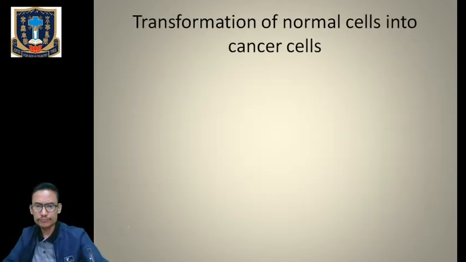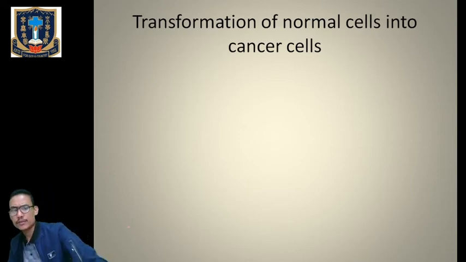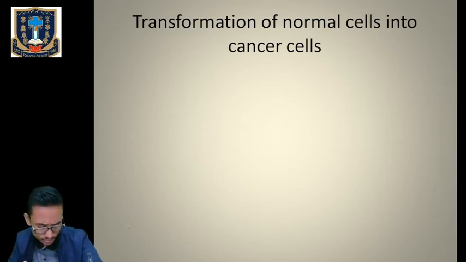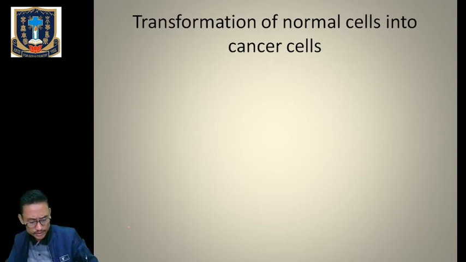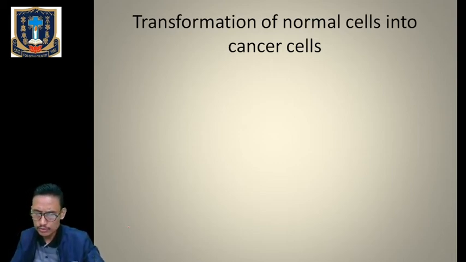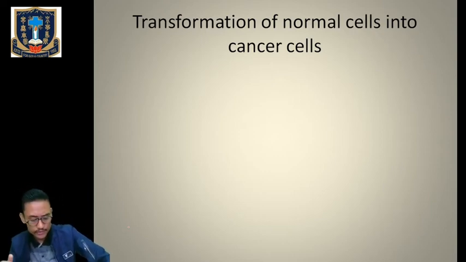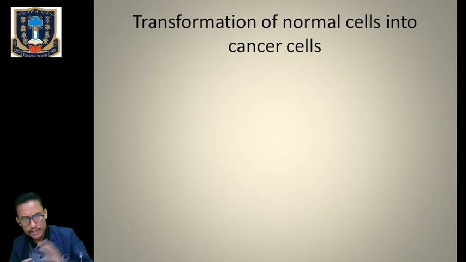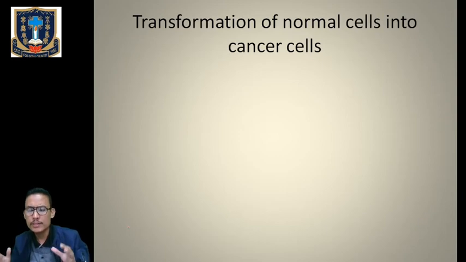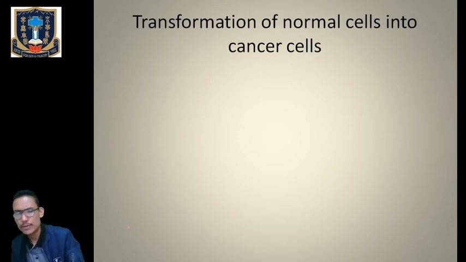Next one, we have transformation of normal cells into cancerous cells. How does the normal cell transform into cancerous cells? It is mainly due to loss of contact of a cell with the surrounding cells, which is also called contact inhibition, or cell to cell contact inhibition, which is mainly induced by chemical, physical or biological agents. So the normal cell has the contact inhibition property, cell to cell contact property, where one cell will control the growth of another cell.